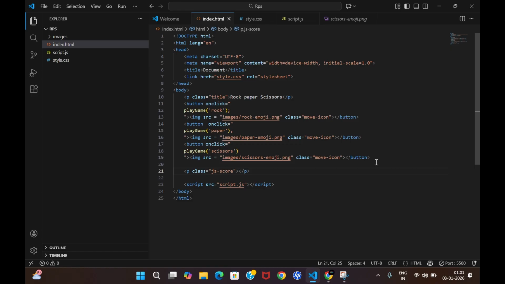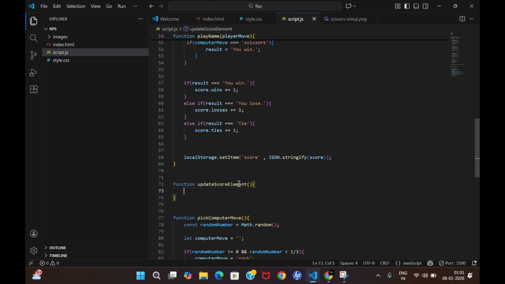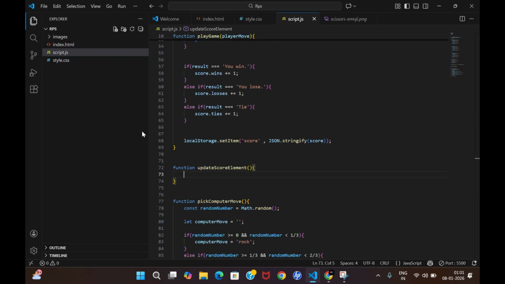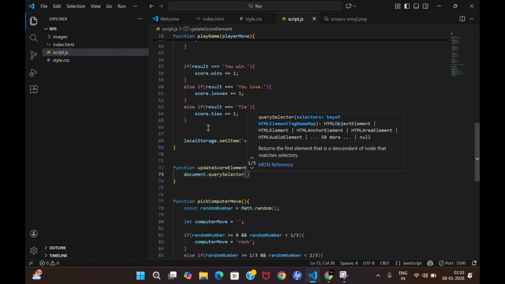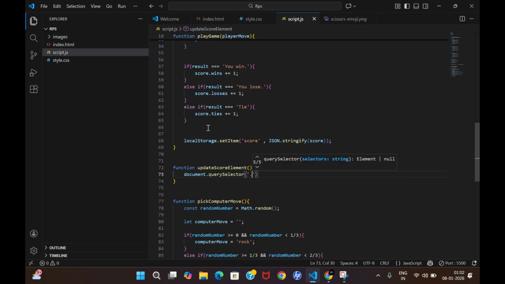So we have declared a paragraph over here, and now let's go back to our JS file. In our JS file we want to select this element. We know how to select an element in JavaScript: document.querySelector. In querySelector we would write .js-score. Many people forget the dot in front of it, so remember it. This is how I selected the element with a class.